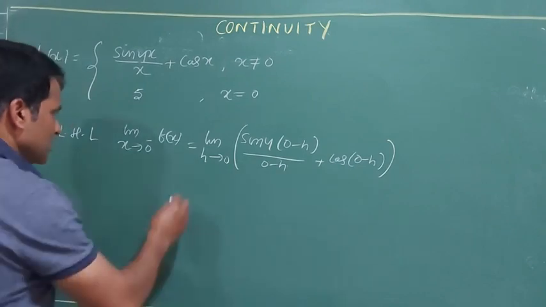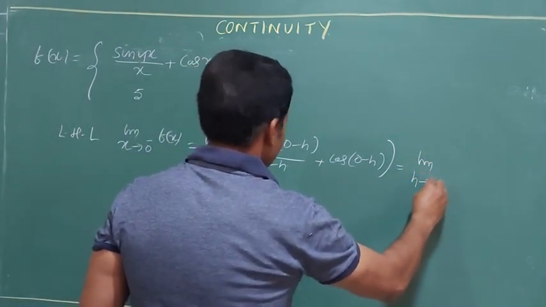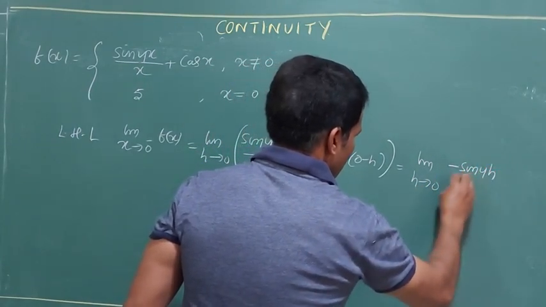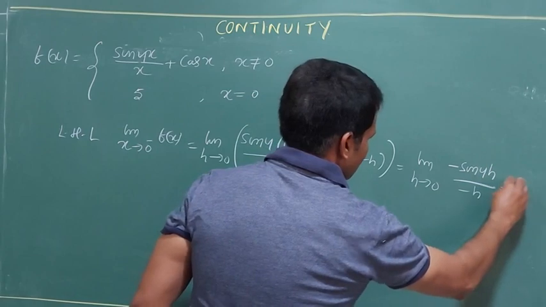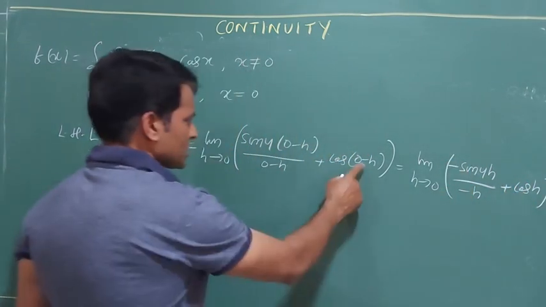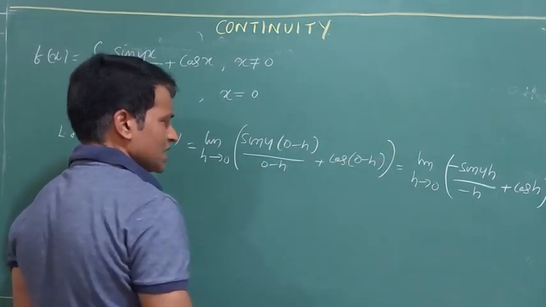So what is it going to be? Limit h tends to 0, minus sin of 4h by minus h, plus cos h, because cos absorbs the minus sign, and the minus from 0 minus 4h comes outside.